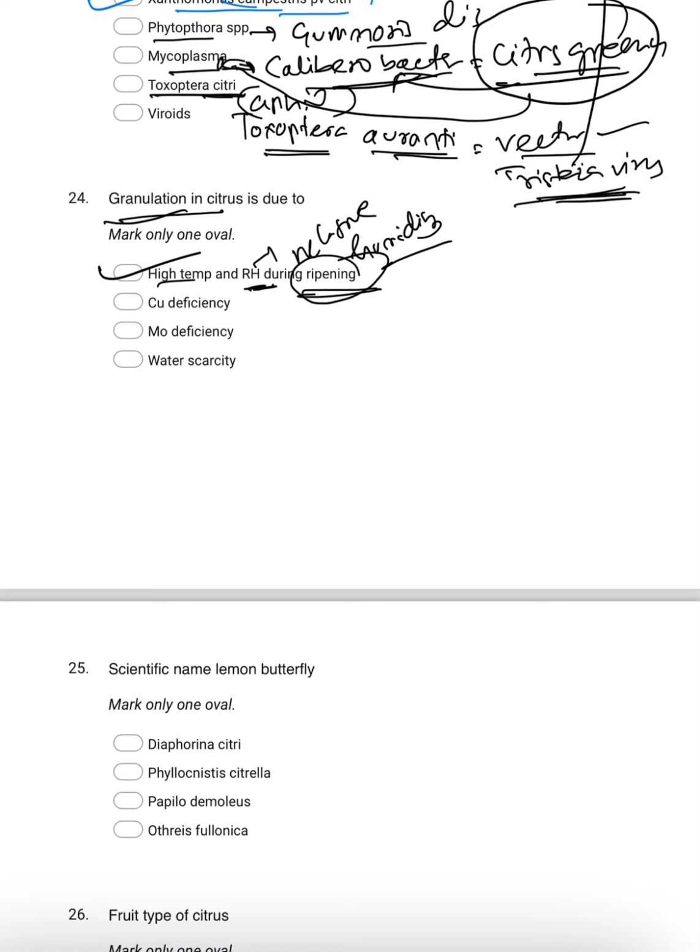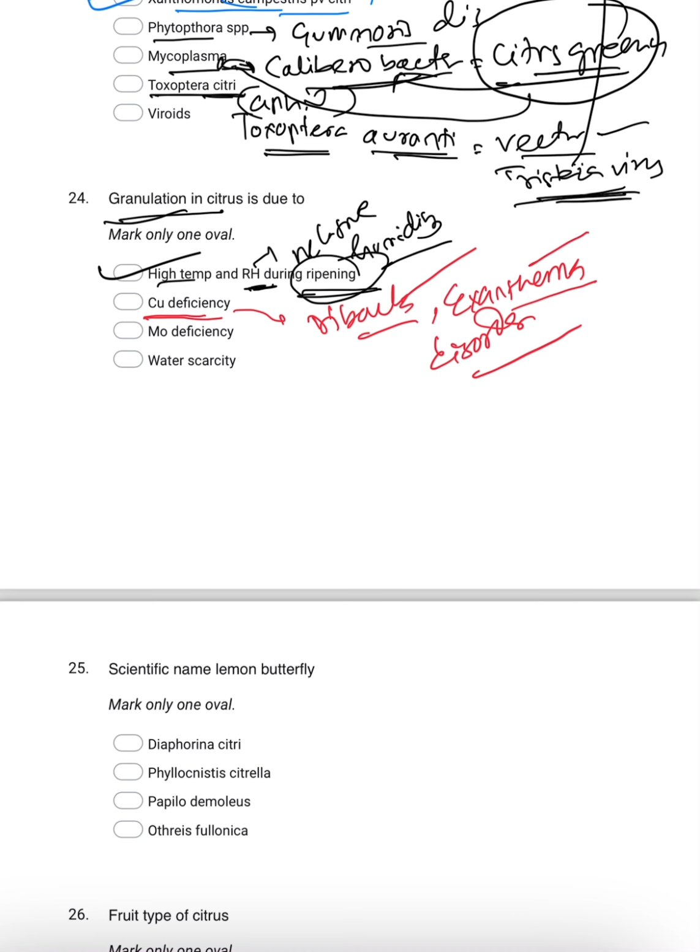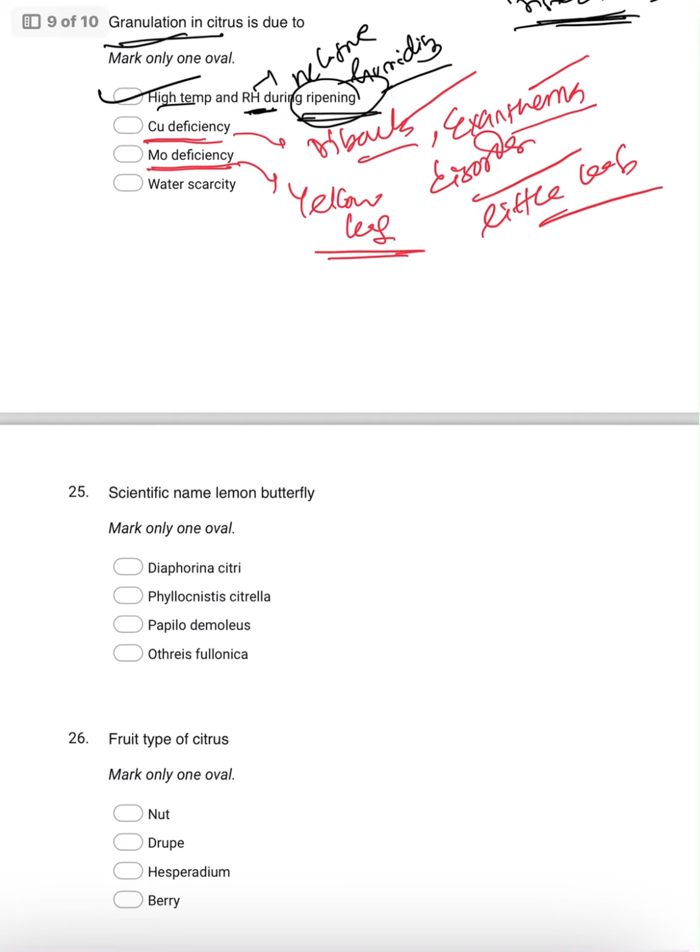Copper deficiency causes dieback disease, exanthema, or little leaf. These are called disorders, all due to copper deficiency. Then coming to molybdenum deficiency, it causes yellow color in the leaf. So the yellow leaf is due to molybdenum.